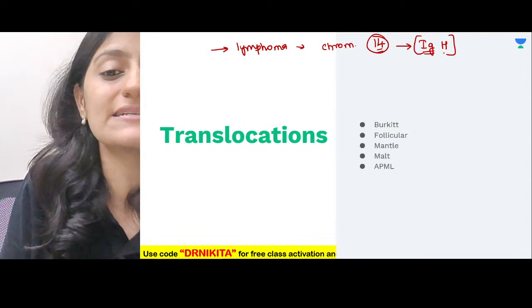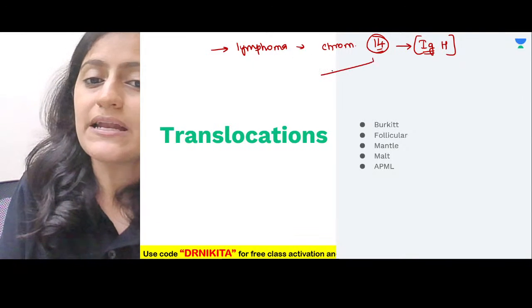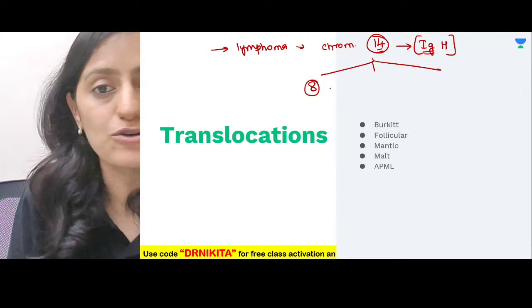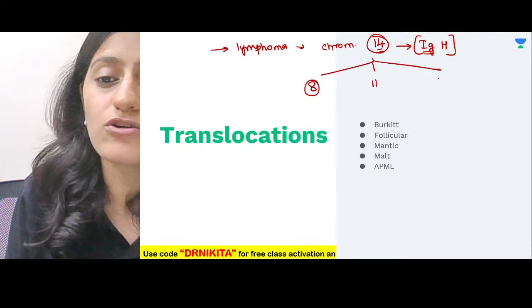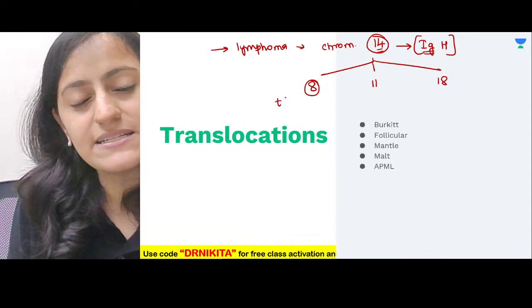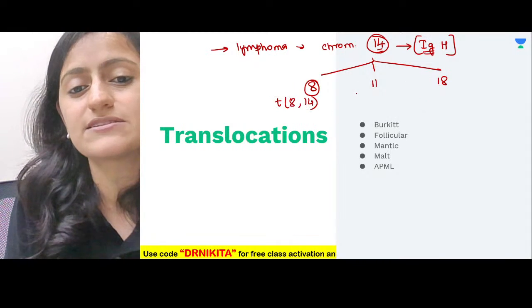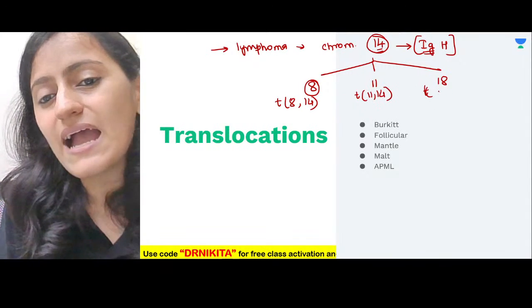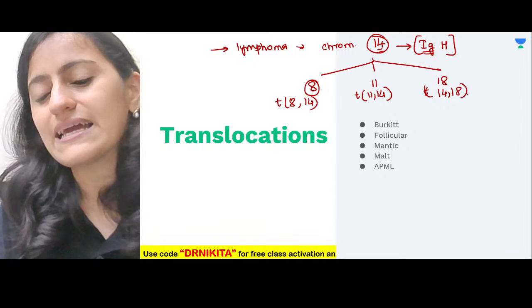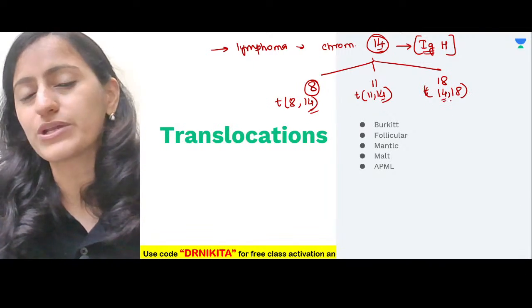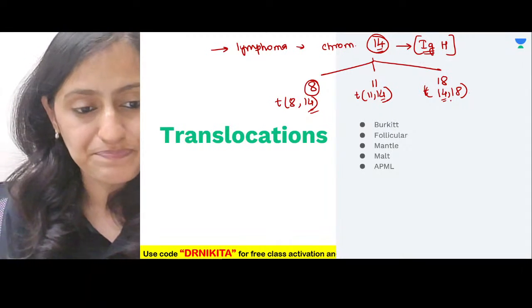The other chromosomes that can be involved with chromosome 14 are chromosome 8, chromosome 11, or chromosome 18. So the translocations are 8-14, 11-14 and 14-18.